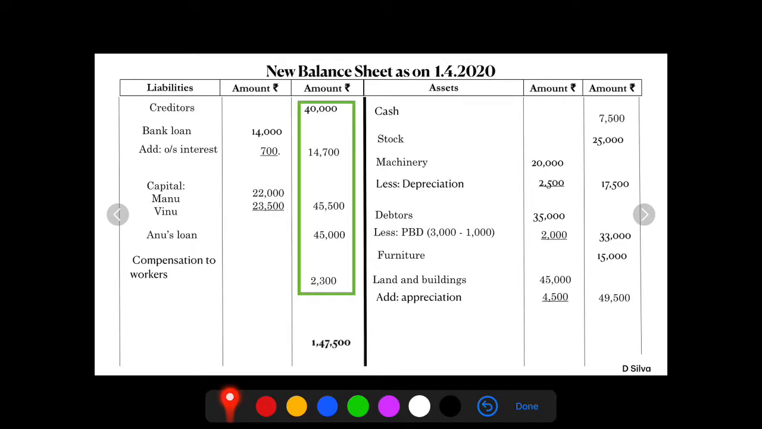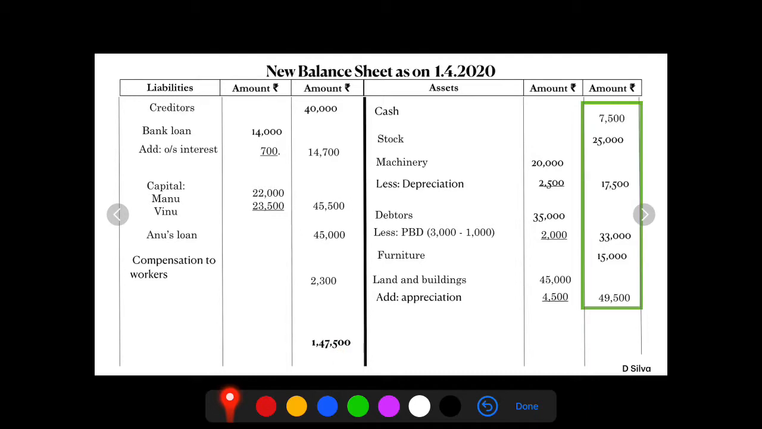So let's check the totals. On the liability side, it is going to be 1,47,500. Likewise, on the asset side, the total is going to be rupees 1,47,500. So with this, we complete the preparation of the new balance sheet.